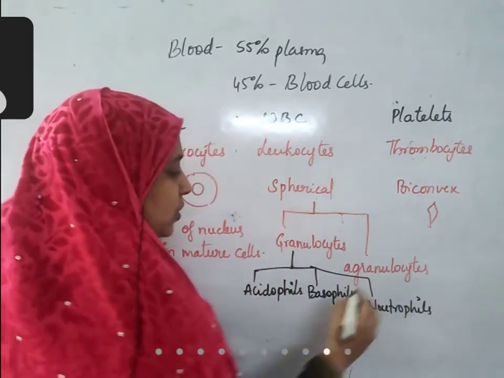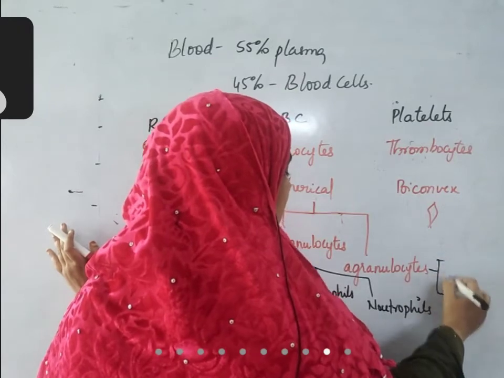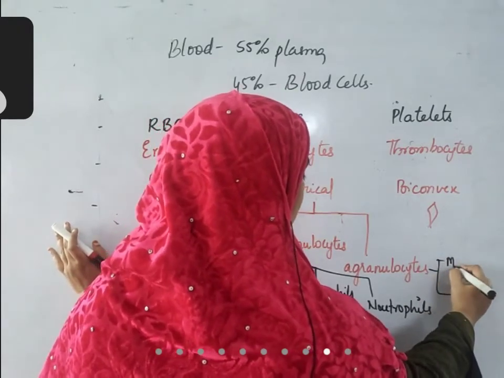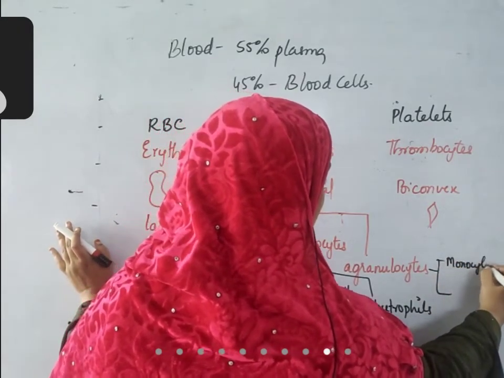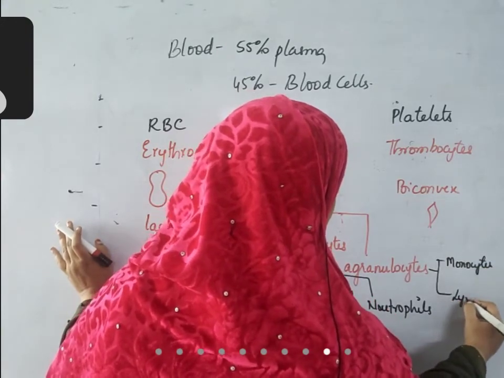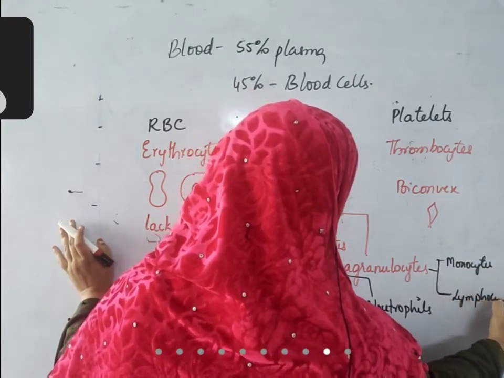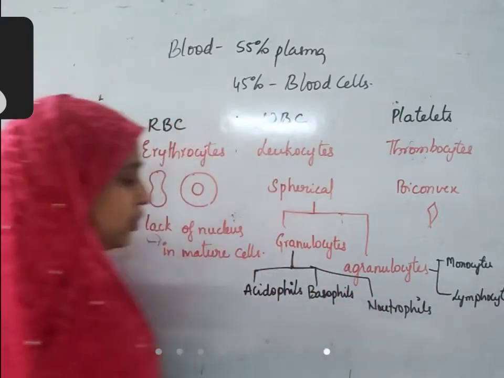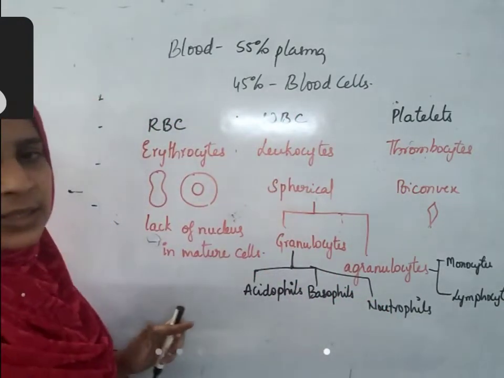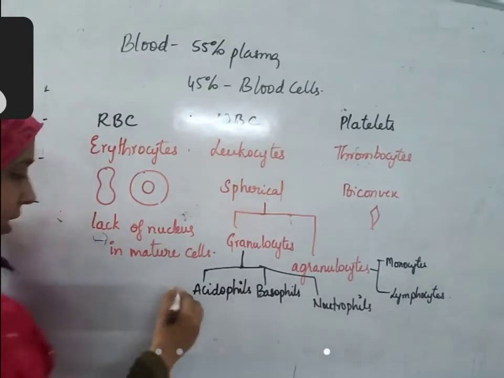In agranulocytes, again, there are two types: monocytes and lymphocytes. Okay, these topics you have already covered in your previous classes. So that's why I'm going to be fast.